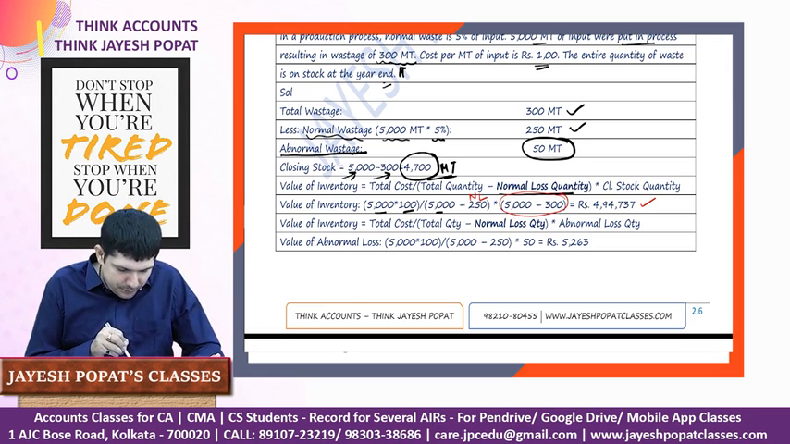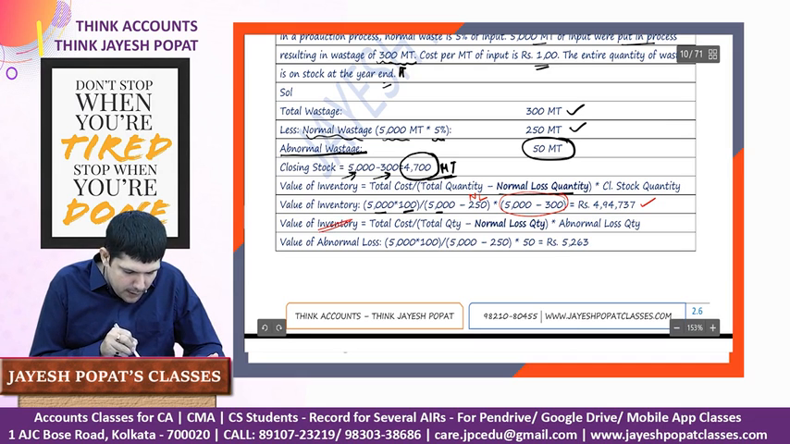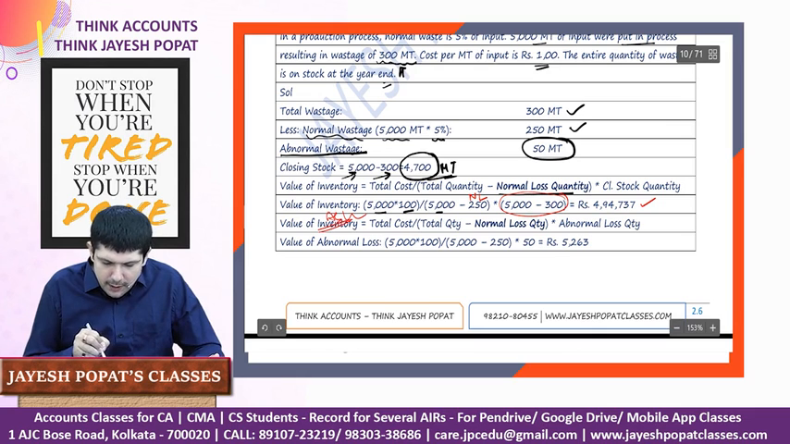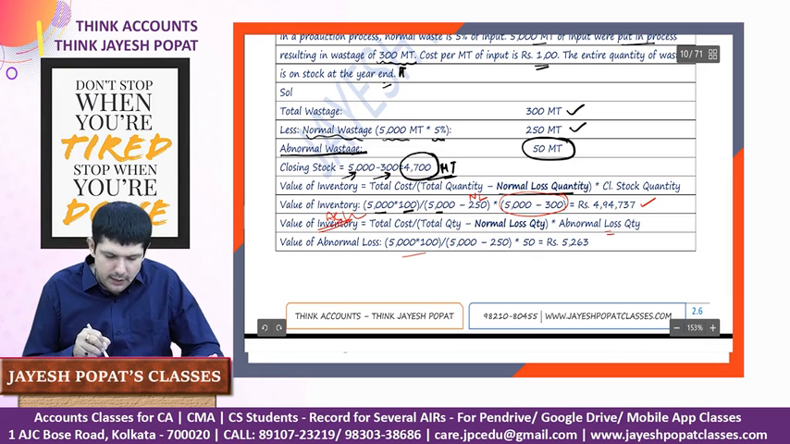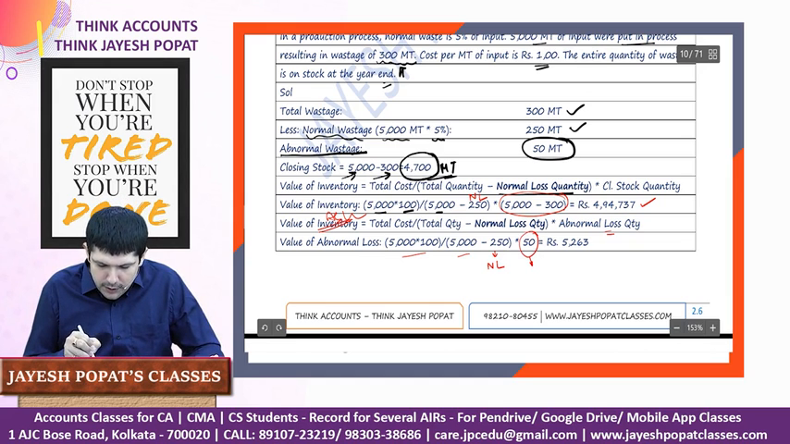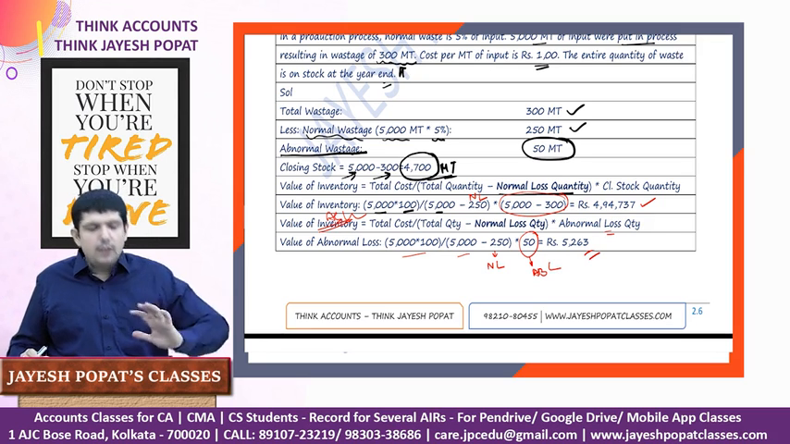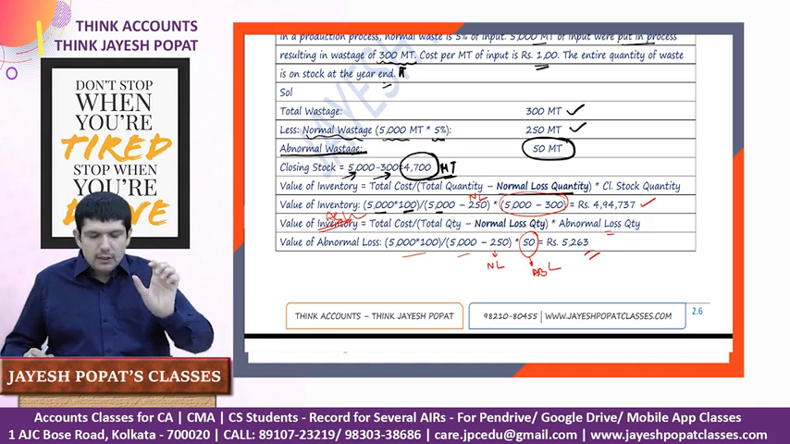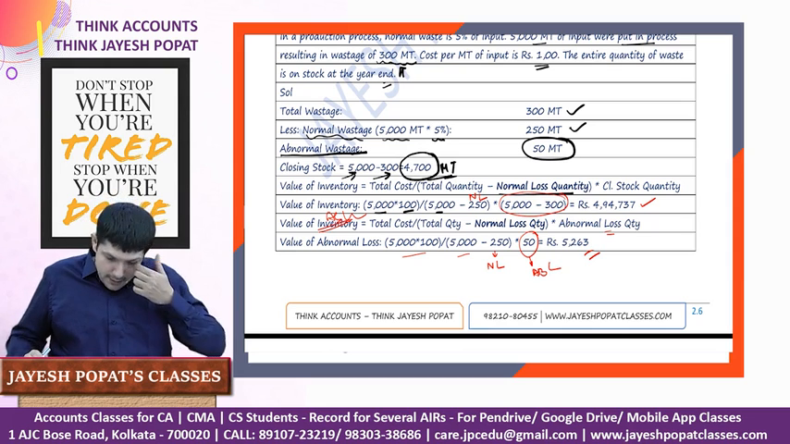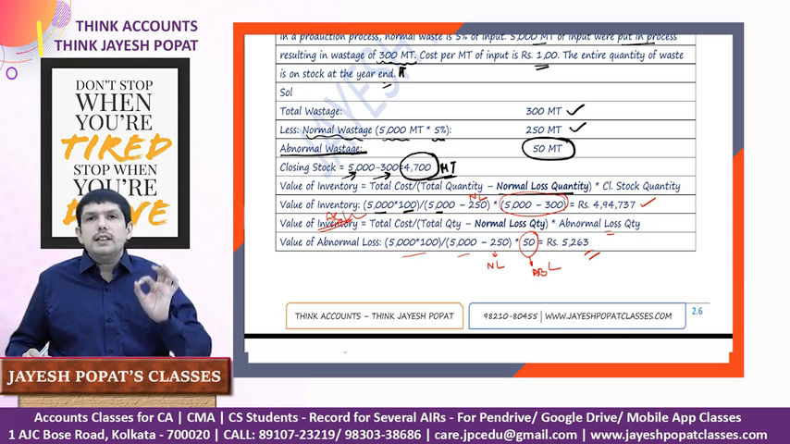Now the value of abnormal loss. Total cost divided by total quantity minus normal loss quantity, into abnormal loss quantity, which is 50. So 5,000 into 100 divided by 5,000 minus 250, which is my normal loss quantity, into 50, which is my abnormal loss quantity, and we'll get the value of abnormal loss. So this is how we'll make a calculation when we need to calculate the value of inventory and the abnormal loss in case there is a normal and an abnormal loss simultaneously. Always remember that while you are calculating the per unit rate of inventory from the total quantity, you will always have to reduce the normal loss quantity.